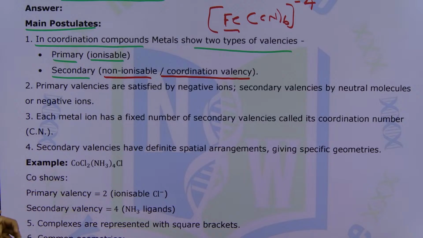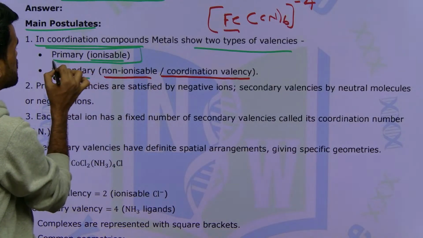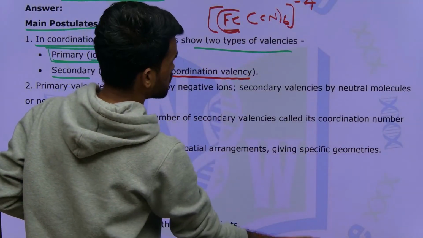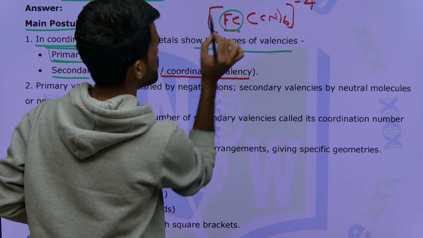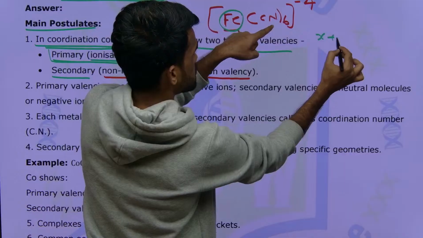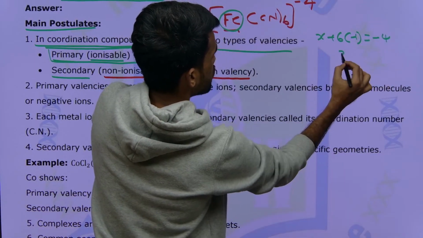Simply remember, whenever they ask for primary valency, you calculate the oxidation state of the central atom in the given complex. What is the oxidation state of this iron in the given complex? Previously we did it. Consider it as X, there are 6 cyanide ions, each one minus 1, and the overall charge is minus 4, so X will be plus 2.